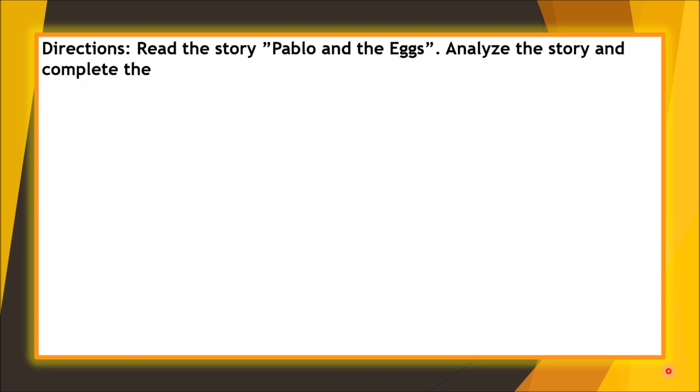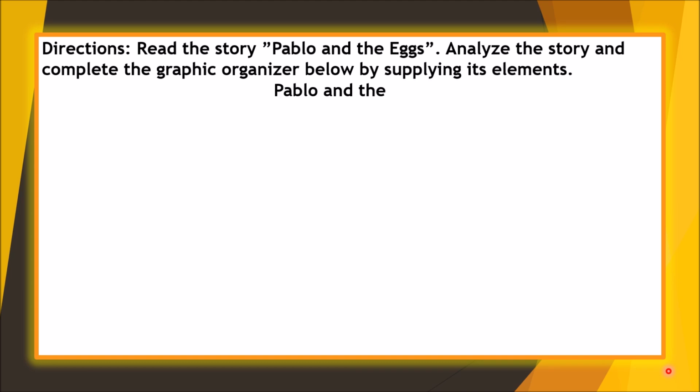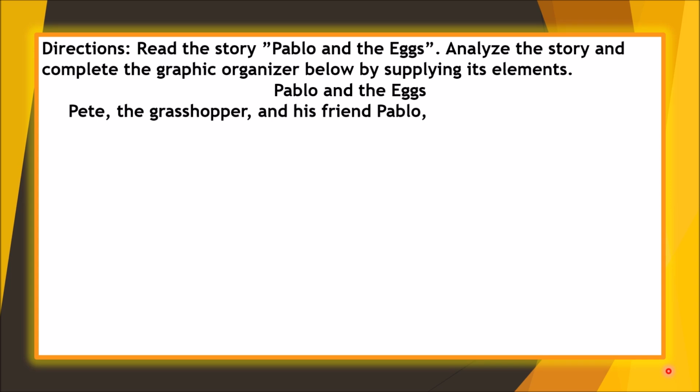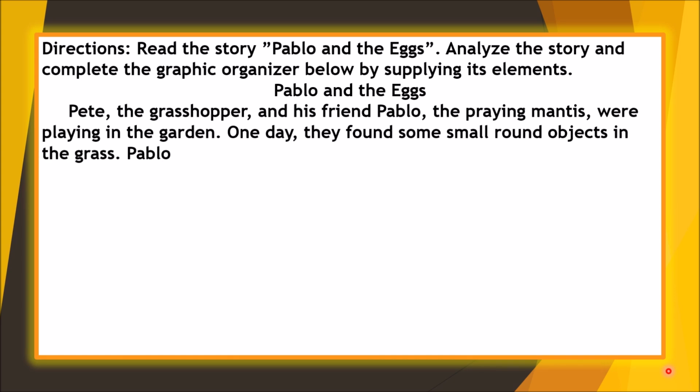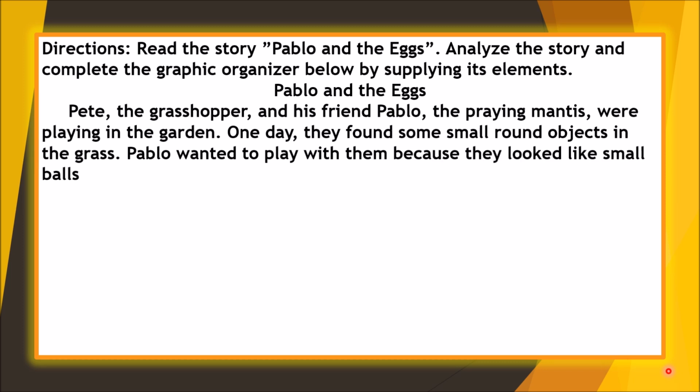So another one, read the story, Pablo and the Eggs. Analyze the story and complete the graphic organizer below by supplying its elements. Okay, let us read again all together, please. Pablo and the Eggs. Pete the grasshopper and his friend Pablo, the praying mantis, were playing in the garden. One day, they found some small round objects in the grass. Pablo wanted to play with them because they look like small balls. He was about to pick them up when Pete stopped him.